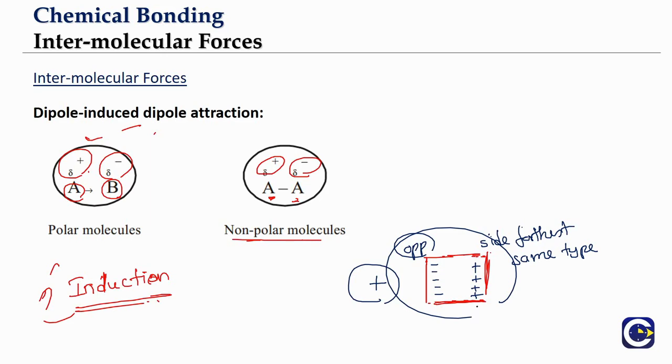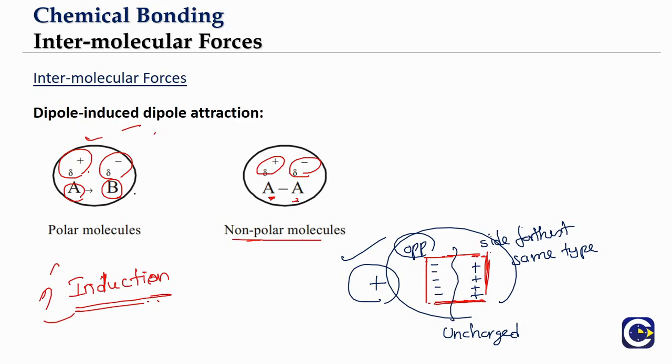How do you charge an object? You already have one charged object, you take it closer to an uncharged one. This is originally uncharged, and by the phenomenon of induction, we can see one side of this is getting negative, the other side is getting positive, like that. So this is what we call the induction phenomenon.